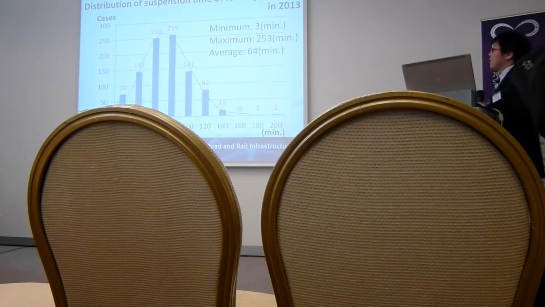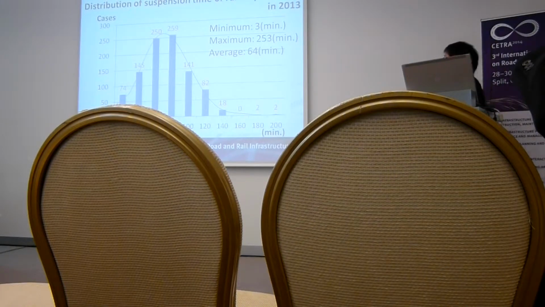Next, this figure shows the distribution of suspension time of railway accidents in 2013. The minimum suspension time is 3 minutes. The maximum is 253 minutes. The average time is 64 minutes.